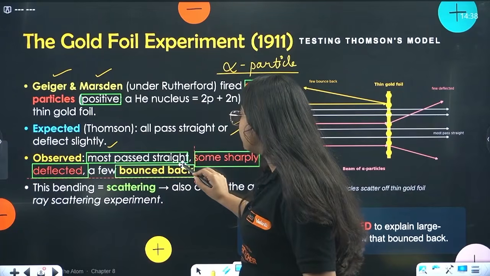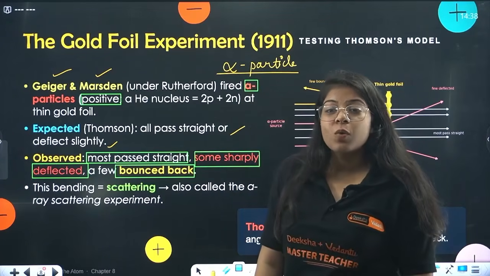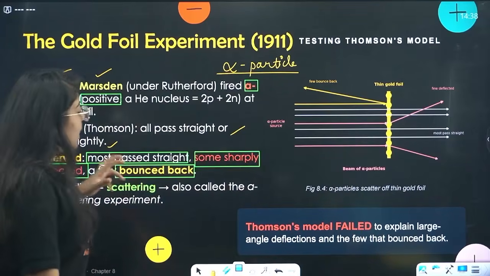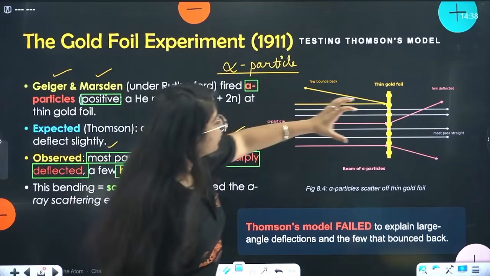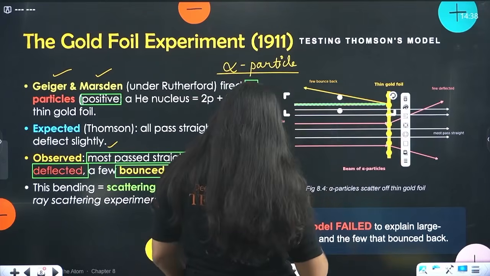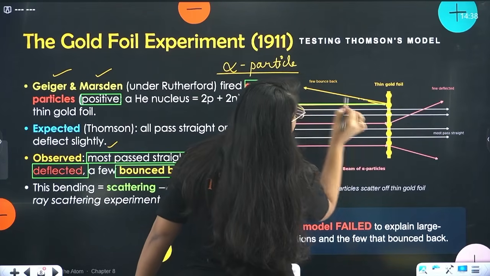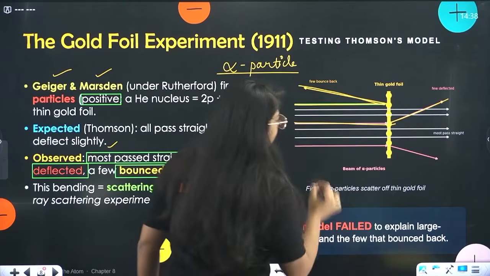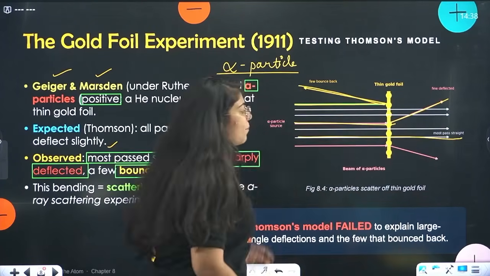Few of them completely bounced back. So what is happening? They are bending, right? They are scattering, they are going through it, and see, few are bouncing back, right? If this alpha particle goes and bounces completely back, this alpha particle went and this got deflected. Mostly of them passed straight.